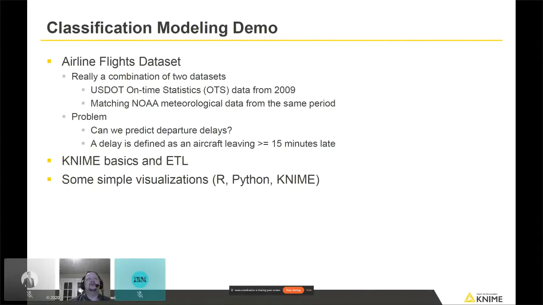And the other data set that we're going to combine with it is some meteorological data from NOAA from that same time period. So, is it raining in Chicago? Is it sunny in New York, right? What's the temperature? That sort of stuff.